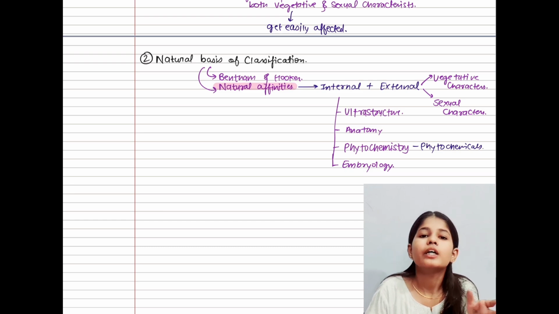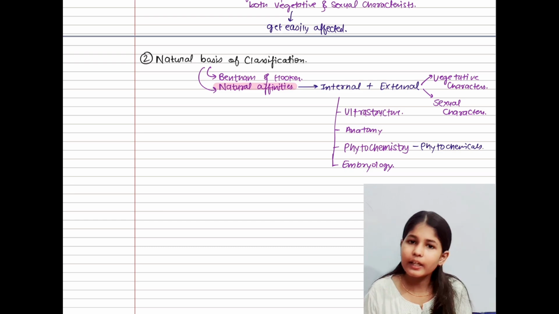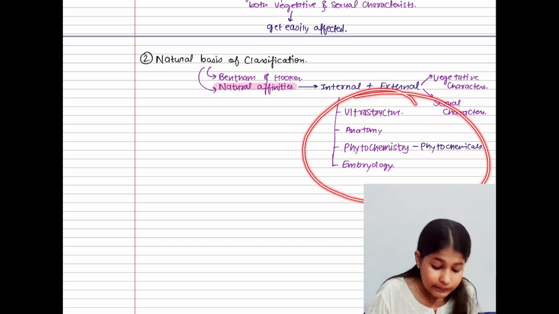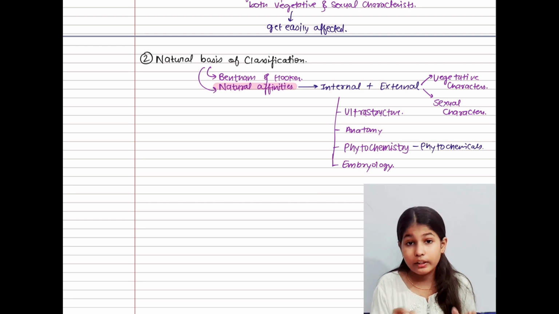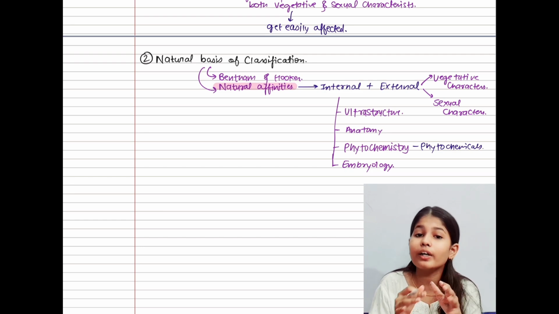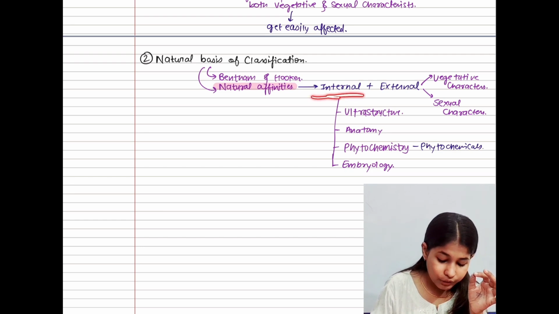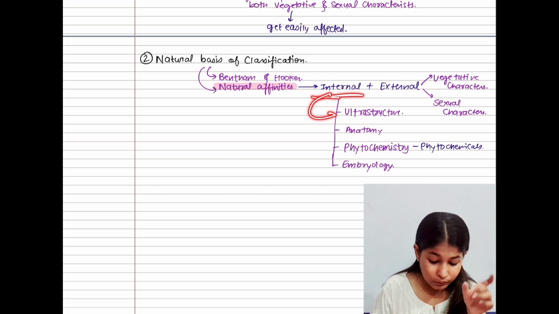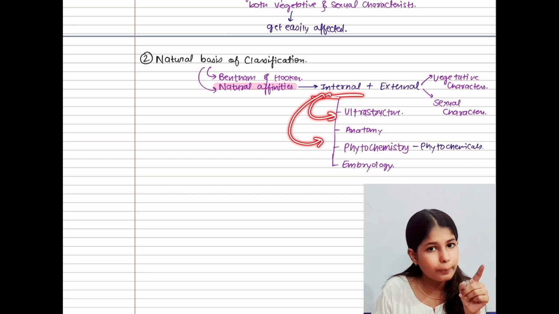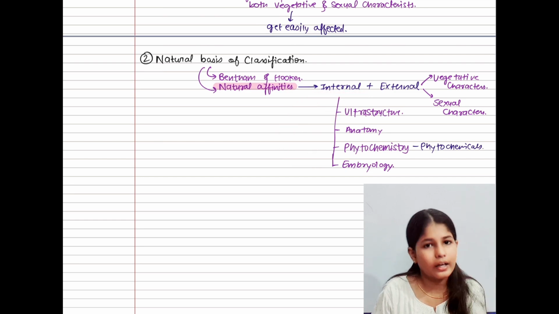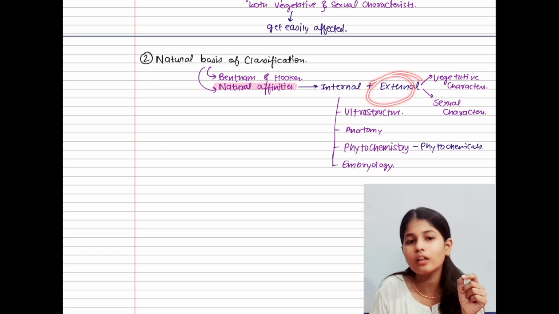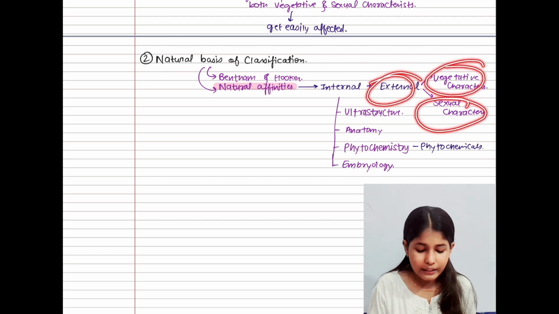Now let's focus upon anatomy. Anatomy means the study of the internal features. Inside the natural basis of classification, for dividing different plants into different classifications, we need to work hard, okay? Because in the internal features we are going to talk about ultrastructure, phytochemistry, then embryology, then anatomy. Plus the observable characters, that is external features, consist of vegetative character and sexual character.